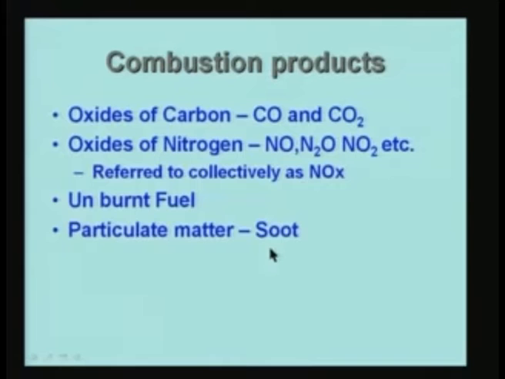So, let us look at the typical combustion products. Most of the time we burn hydrocarbons. Fuel is hydrocarbon which contains hydrogen, carbon, and possibly some other things also, like for example some sulfur may be there, but essentially combustion is of hydrocarbons. Hydrogen and carbon are the most important parts, and the combustion is done in air. Air contains nitrogen and oxygen. Nitrogen